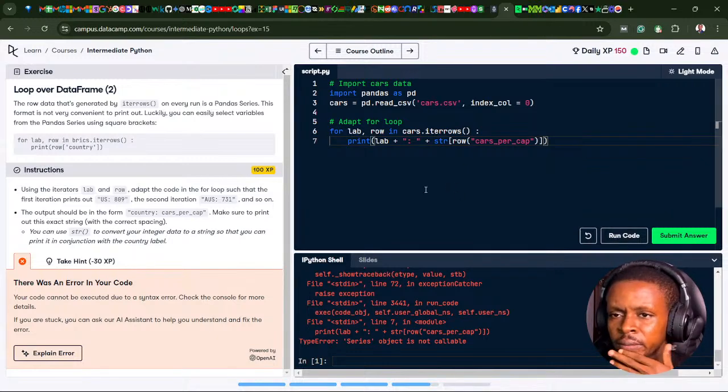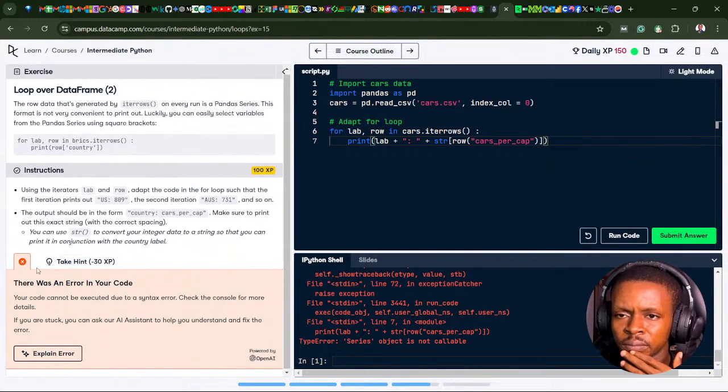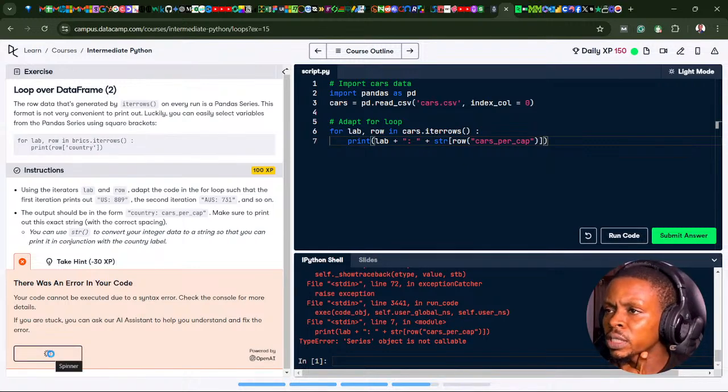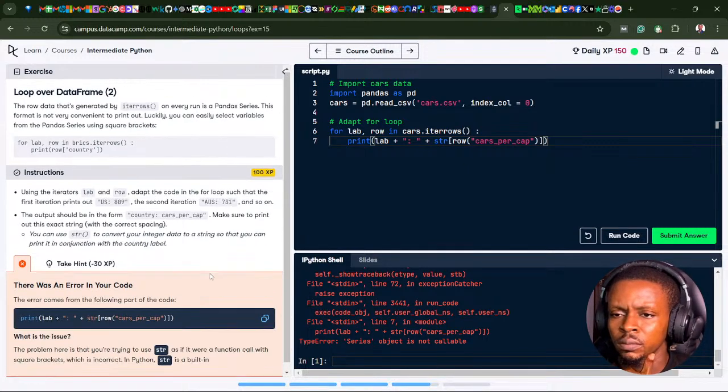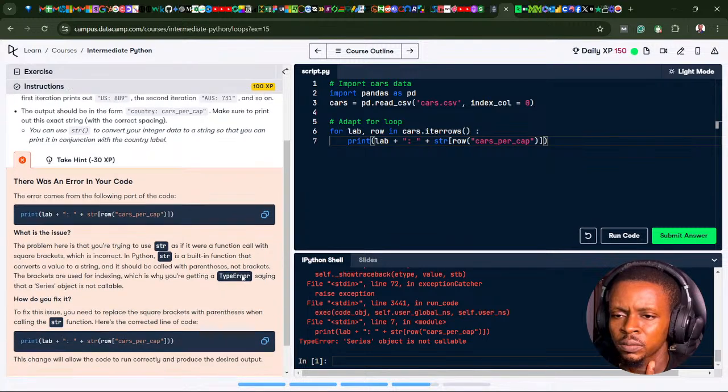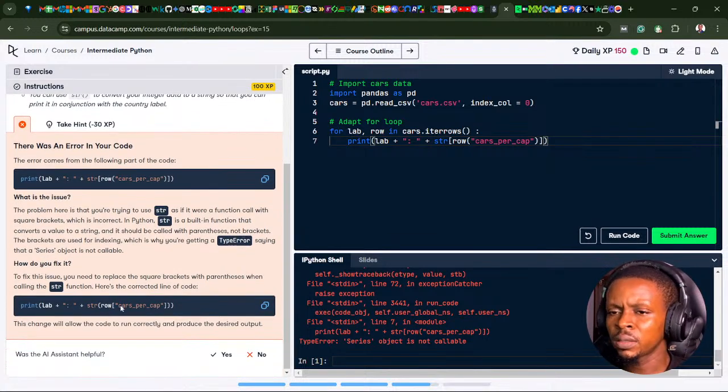Oh, what's the error again? Let's explain the error one more time. Oh, what am I missing? str row, cost per capita. Okay, I'm missing one more bracket. This is the first bracket to convert everything to a string.